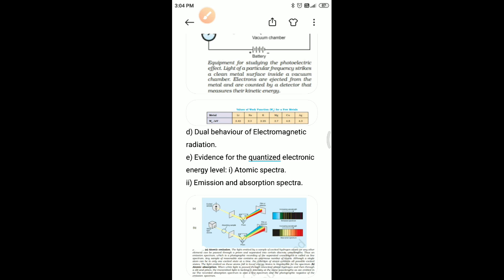The first question is: calculate the energy of 1 mole of photons of radiation whose frequency is 5 × 10^14 hertz.